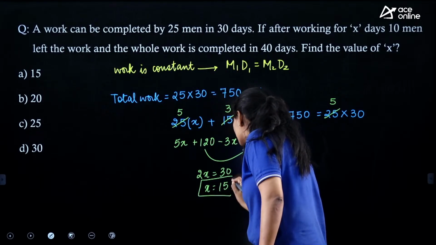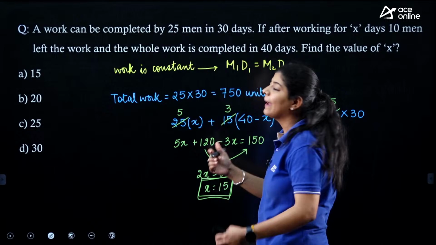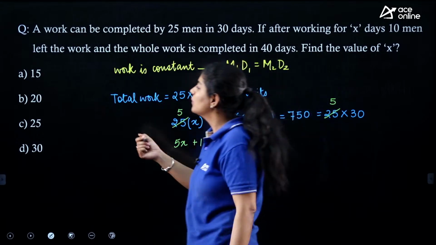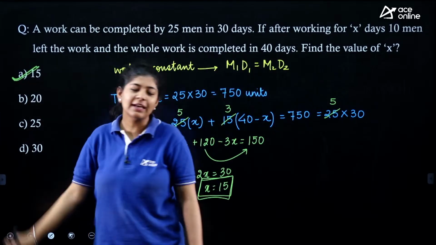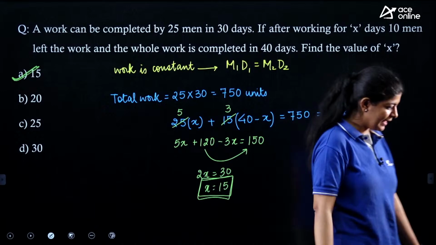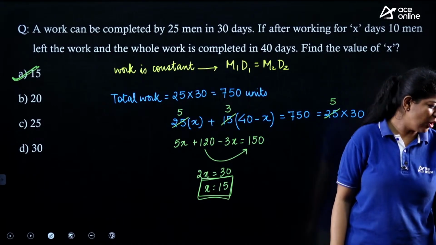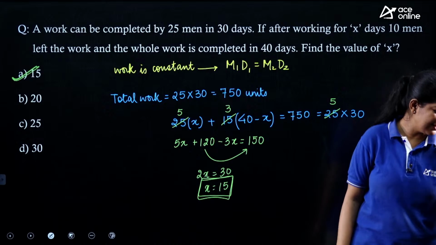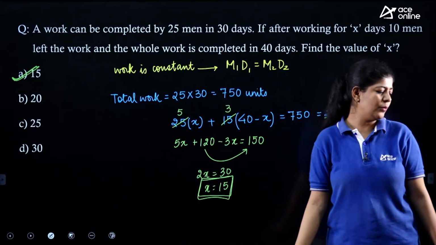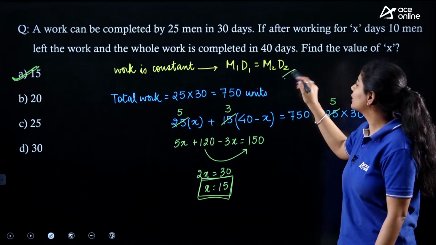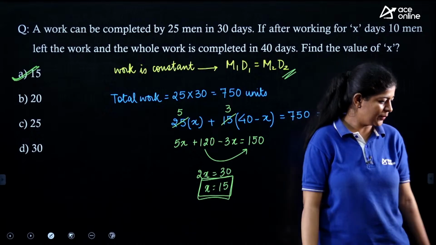So basically after 15 days this situation happened, that 10 men left the work. Option number A is the correct one. Right? Option number A is the correct one. It's a very simple one. All we need to do is simply use the concept of constant work.